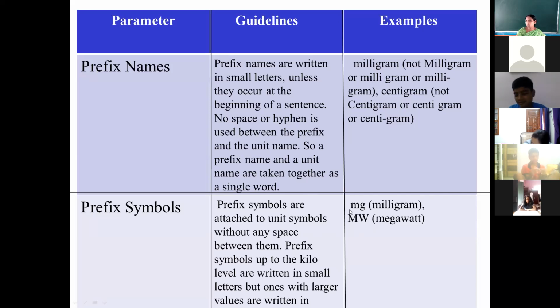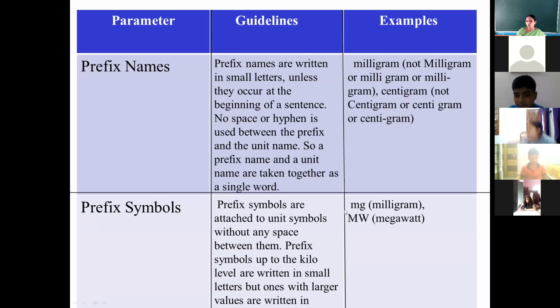So milli, small m, gram, small g, both small letters, without any gap, without any hyphen. Together you have to write. And since we are writing the symbol, we write it in small letters because they are general, not named after any scientist.